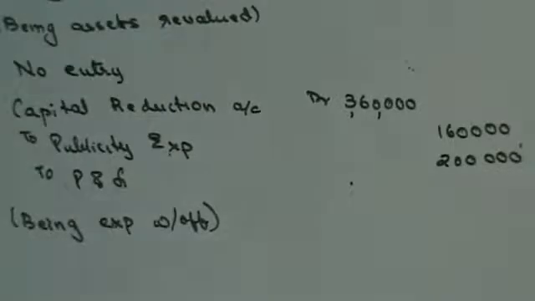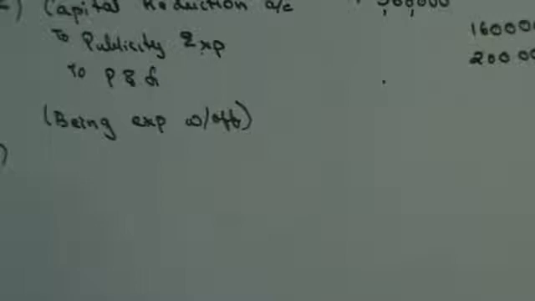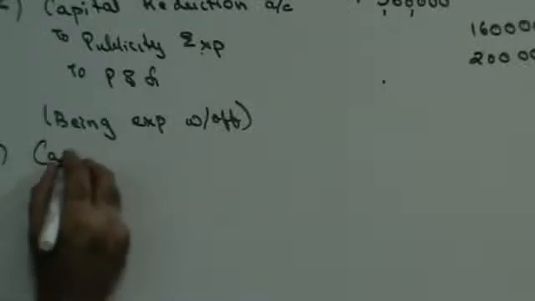Next, the expenses paid for forming and implementing the scheme are 8,000. Paid, money is going out, so bank on the credit side. Now we don't have implementing scheme in the balance sheet, so we cannot use that in the journal. Instead, you will use the word capital reduction.